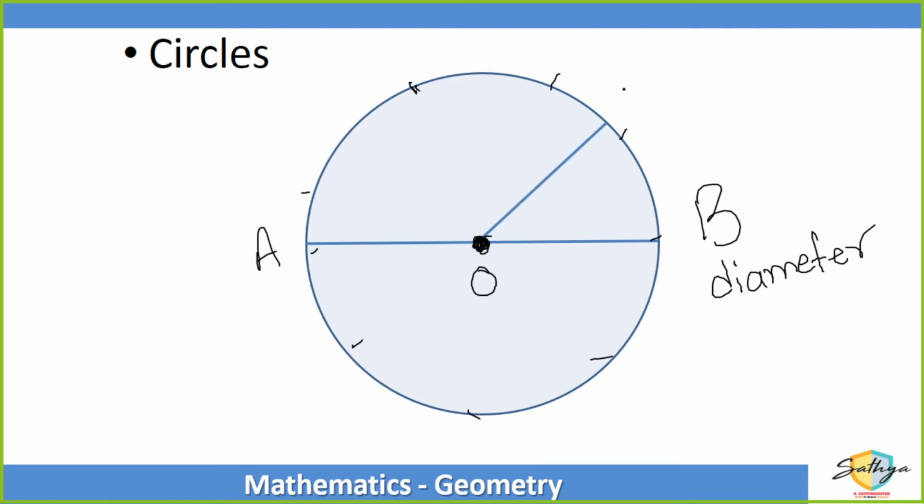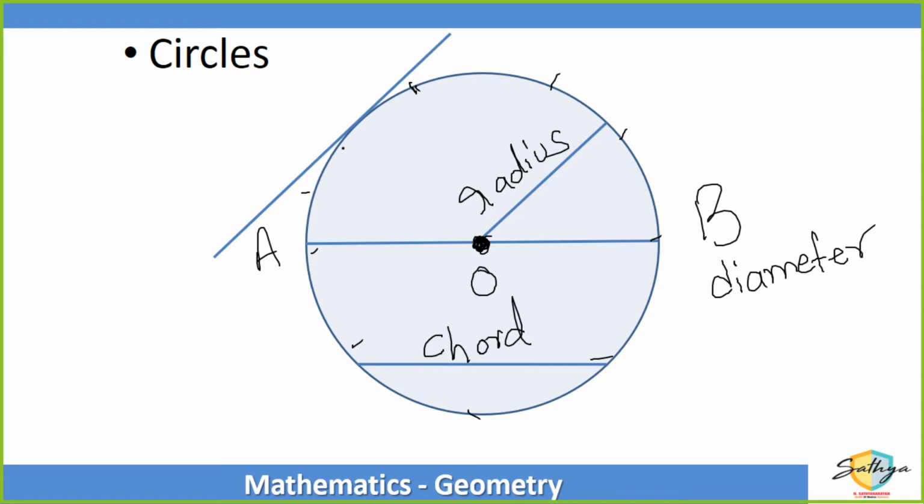From the center to any one point is called the radius. Connecting any two random points, not necessarily through the center, is a chord. And from outside touching it at a single point is called a tangent. Do you understand these four names? Diameter, radius, chord, and tangent.